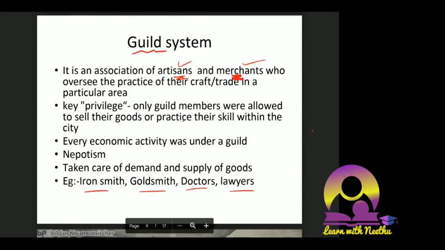One more reason why feudalism moved to the guild system is that, as I've told you, the wooden plough was replaced by engines, tractors have come in, new machines have come in. So an agricultural revolution also happened. A lot of people were occupied in agriculture, like what is happening in India now. At that time, the majority of the population depended upon agriculture for employment. But when machines came, these machines paved the path for an increase in productivity.